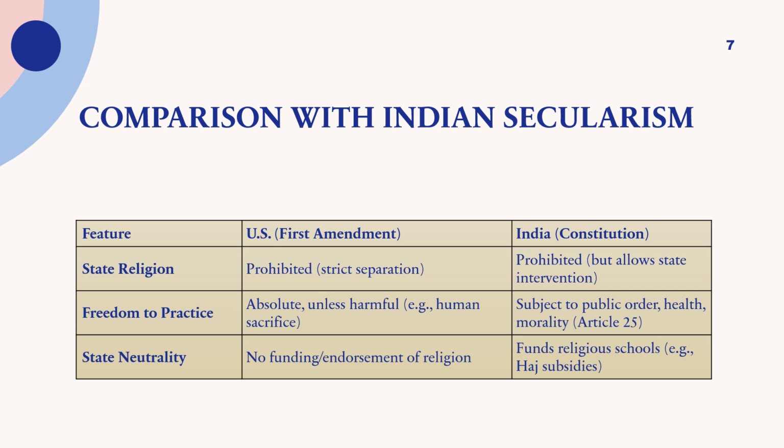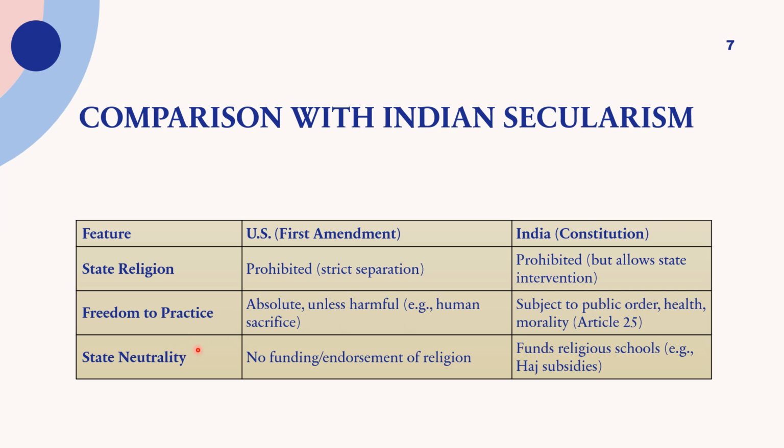Now let's compare US secularism with Indian secularism. On state and religion, in the US there is a strict separation, but here there is a separation with some sort of intervention. Freedom to practice is absolute unless harmful, for example human sacrifice. So you have the freedom to practice your own religion in your own way unless and until there is a harmful scenario. Here there are some restrictions: public order should be maintained, and health and morality should be considered.